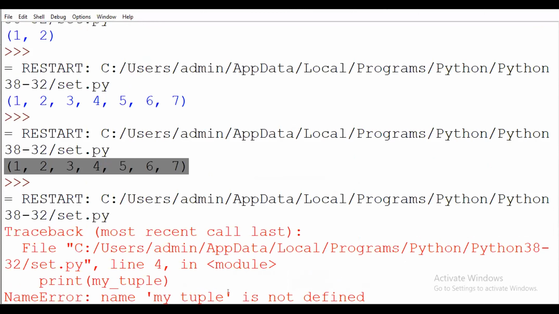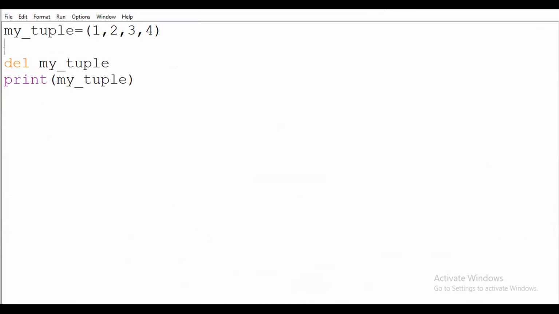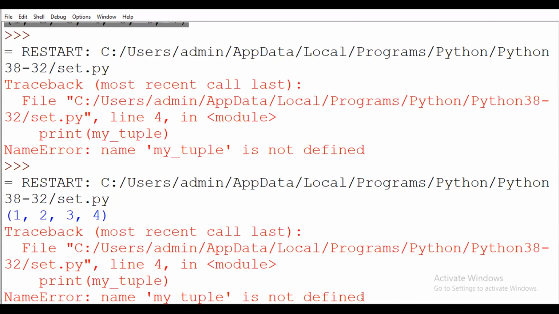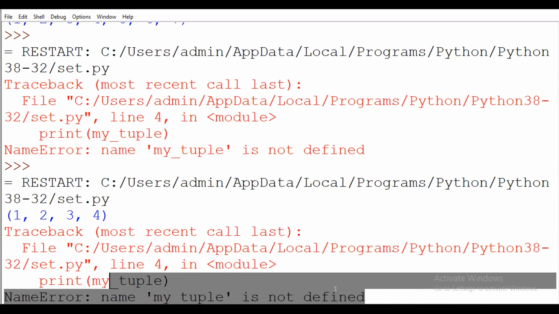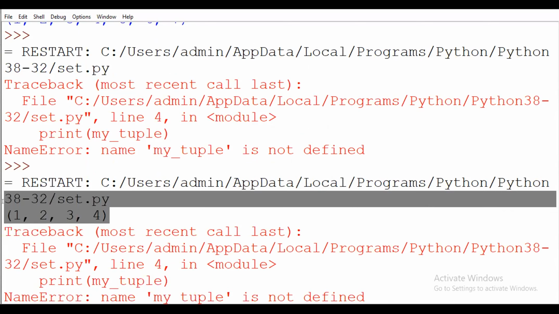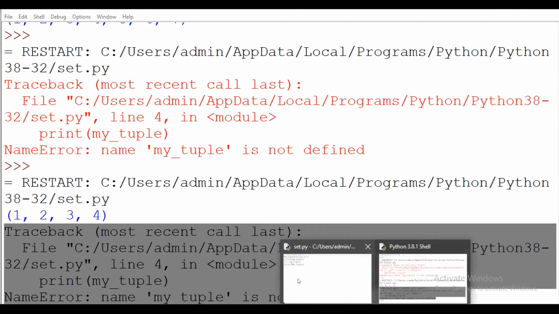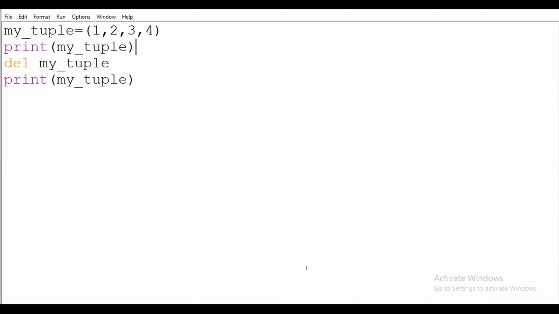So you have to see here, it will return an error. Why will it return an error? Because I create the tuple, but before that I perform the delete operation. Suppose I print this line, it will print, but after that it performs the delete operation, and it will indicate that my tuple is not defined. Because I am displaying my tuple after performing the delete operation on that tuple, it will return an error. So this is the delete operation of a tuple.